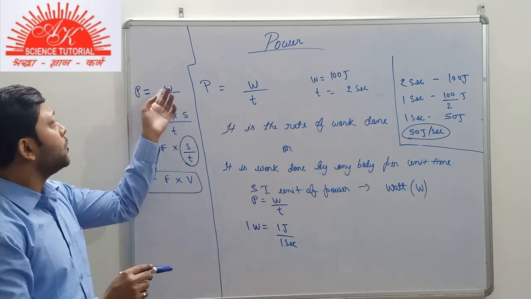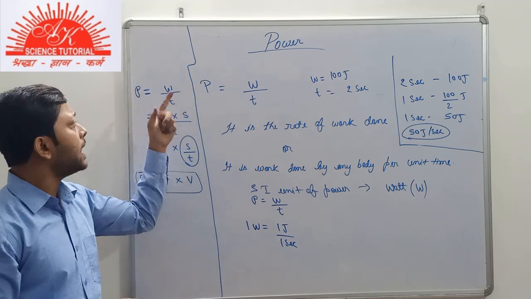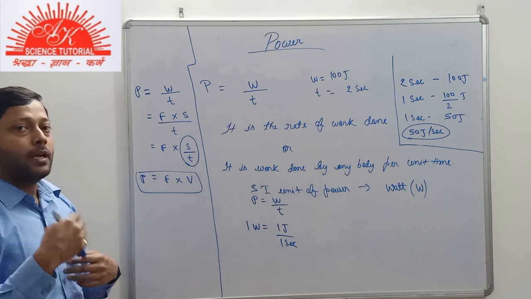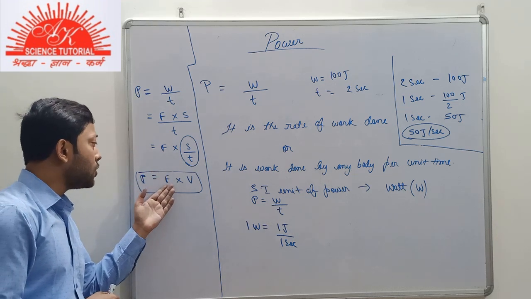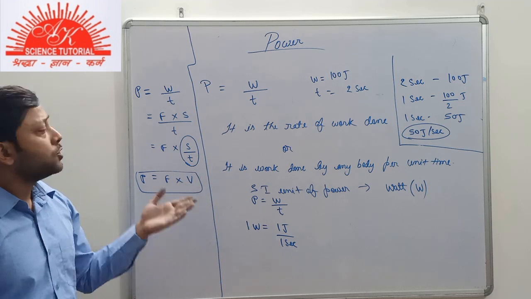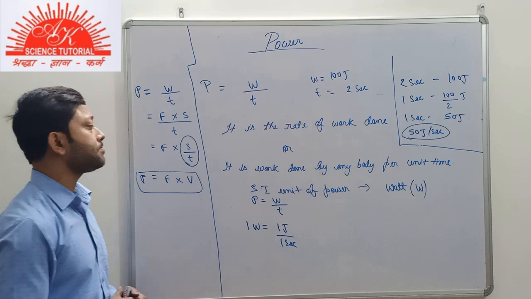No need that you are only provided with the data of work done and time. Instead, you can also be provided with the force and the velocity. So it is the other expression for power being developed by anybody.